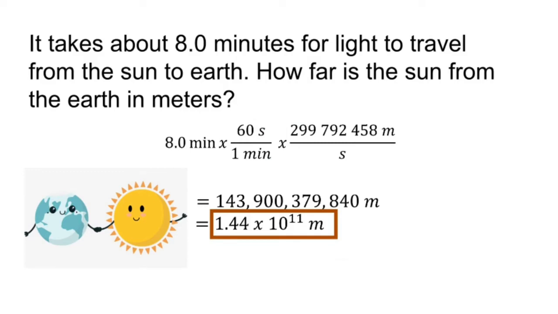First, write our given. 8 minutes. The question is how far, indicating that we are finding an answer with the unit of length. Looking at our given, we need to be able to cancel both units of time, so that only the unit of length is left. To do this, first, we need to convert minutes to seconds. 1 minute is equal to 60 seconds. Multiplying 8 minutes by the conversion factor, 60 seconds equals 1 minute, and by the speed of light, we get 143,900,379,840 meters. Expressing this in scientific notation, we get 1.44 times 10 raised to 11 meters.